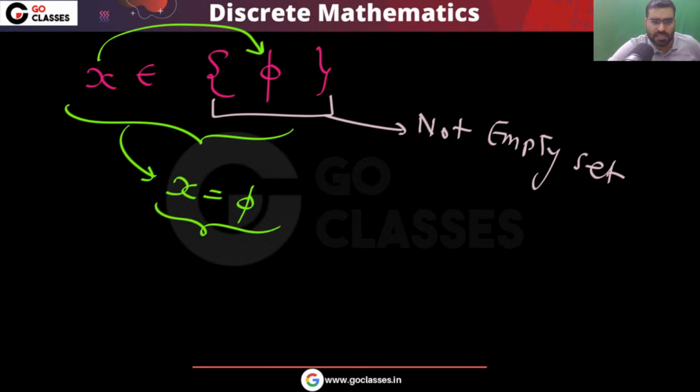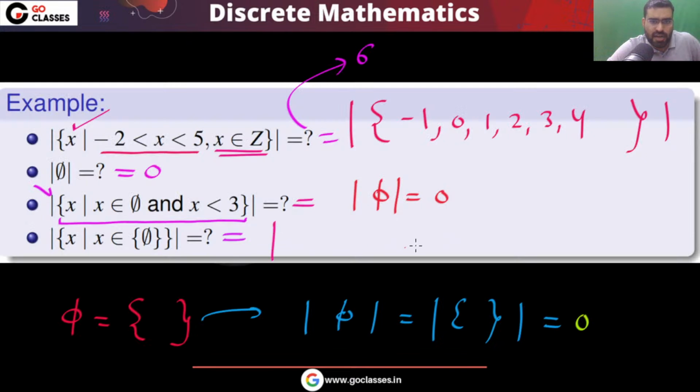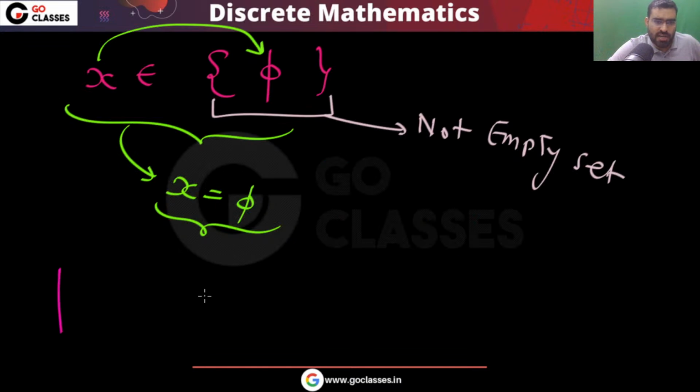So very simple. The question is asking for the cardinality of this set, in which you have that element which belongs to this set. So it simply means that x is phi. For this set the cardinality is 1. So for this question the answer will be 1. I hope all your answers are correct. So the answer will be 6, 0, 0, 1. Okay, what is the cardinality of this set? The cardinality of this set will be 1, because in this set there is one element, so the answer will be 1.